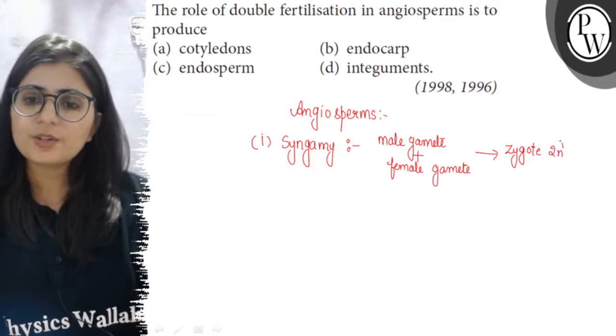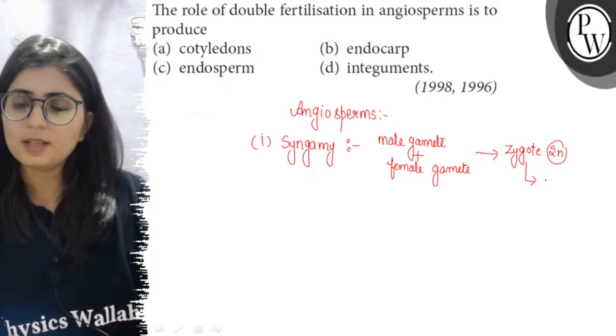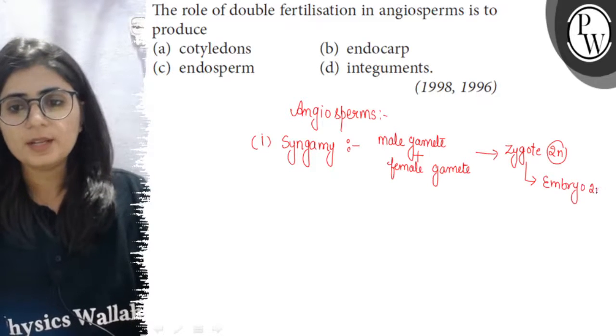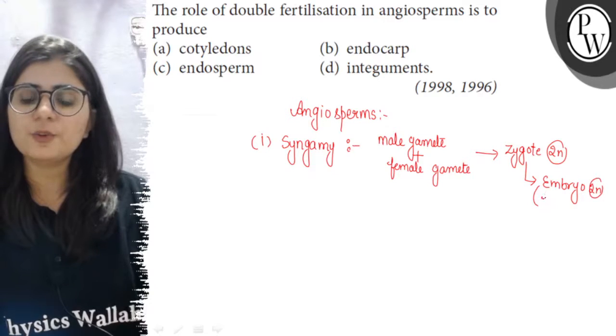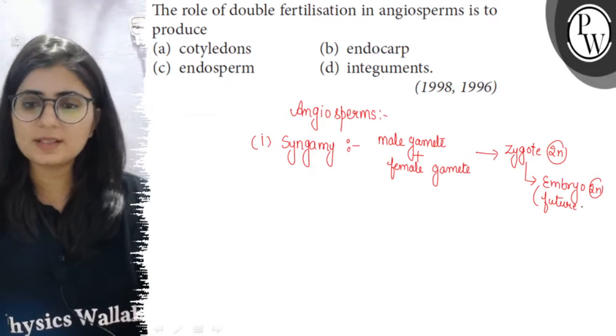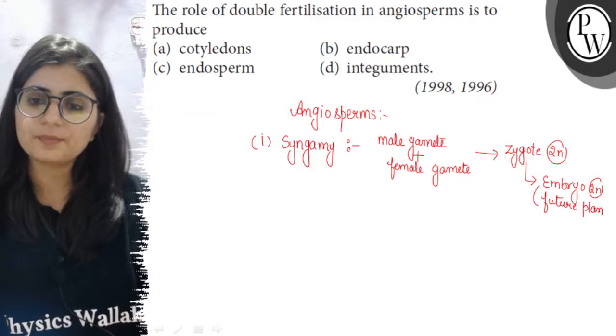Now, zygote, after a series of divisions, it forms a multicellular structure which is called embryo, and embryo is called the future plant. Means it is the embryo present in the seed which form the plant.